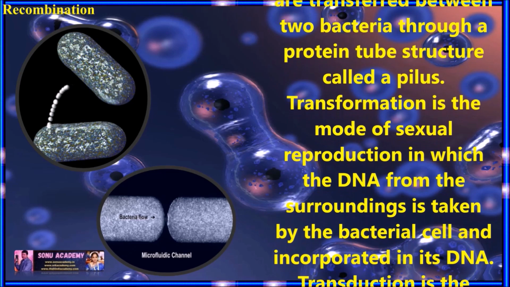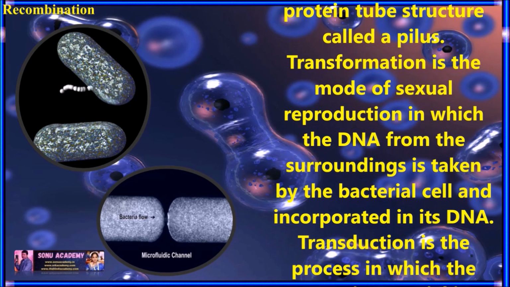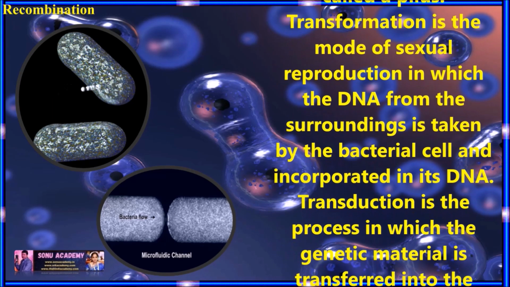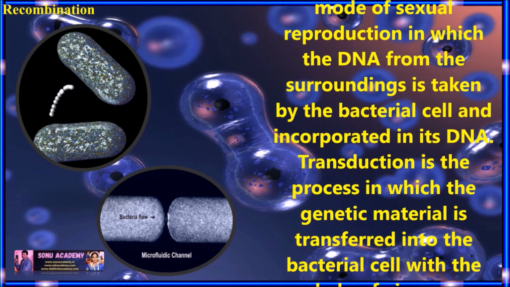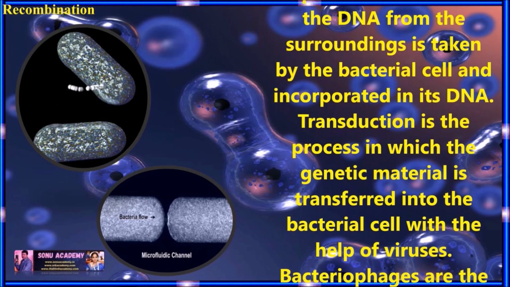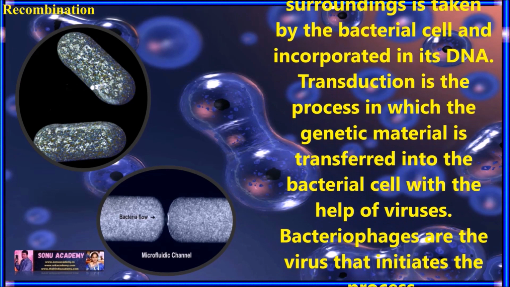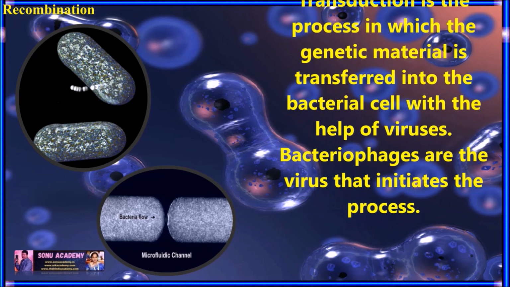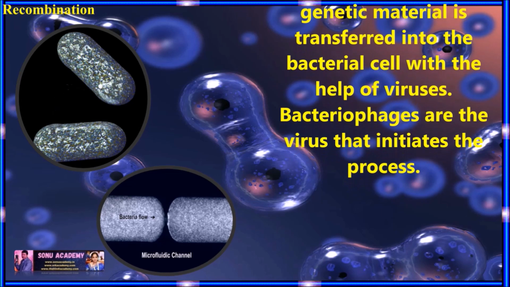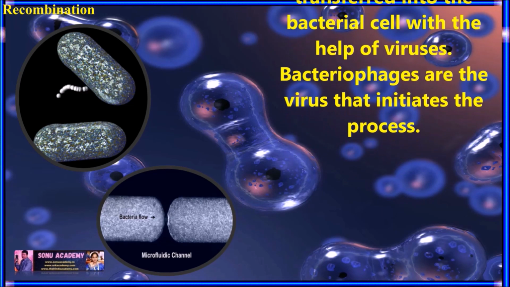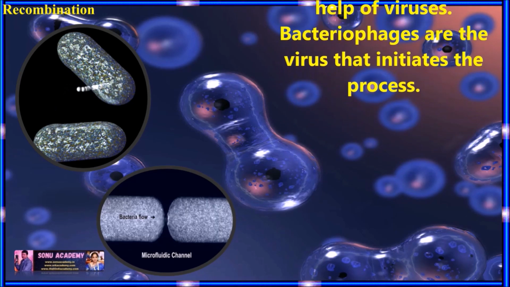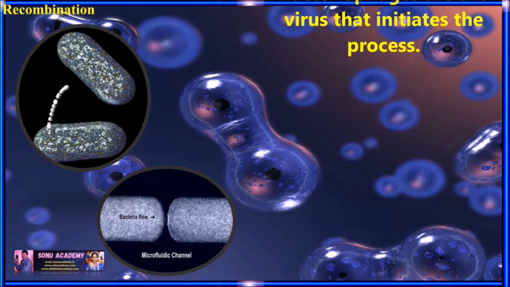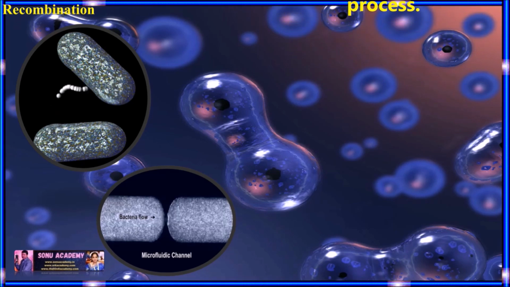Transformation is a mode of sexual reproduction in which the DNA from the surroundings is taken up by the bacteria cell and incorporated in its DNA. The third one is transduction. Transduction is the process in which genetic material is transferred into the bacterial cell with the help of viruses. Bacteriophages are the viruses that initiate this process.